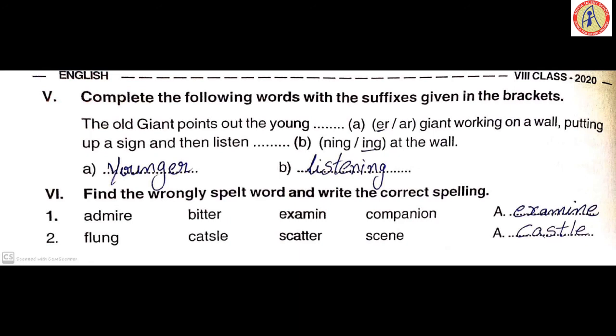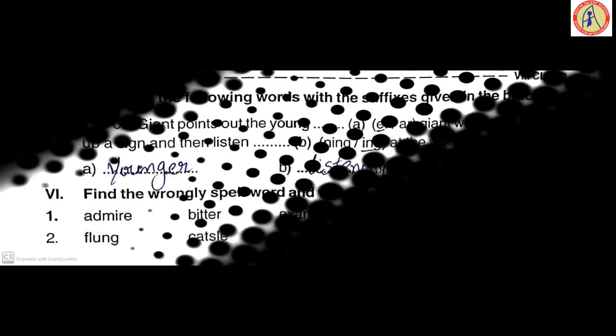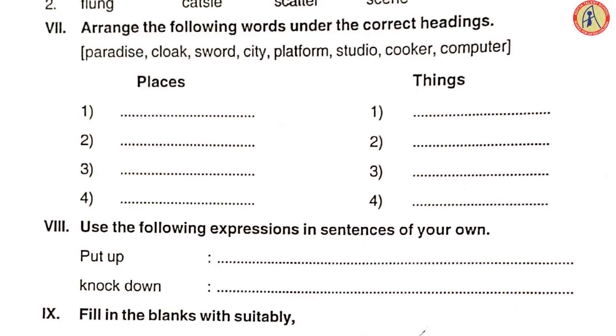Now find the wrongly spelled word and write the correct spelling. First one, admire, bitter, examin is given, companion. So it is so clear, observe the wrong one. Write the correct one, examine, an E has to be added, examine. Flung, catsle, scatter, seen. The right answer, castle, C-A-S-T-L-E, castle.